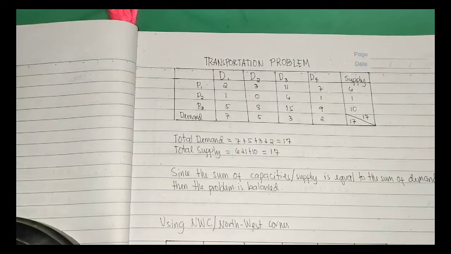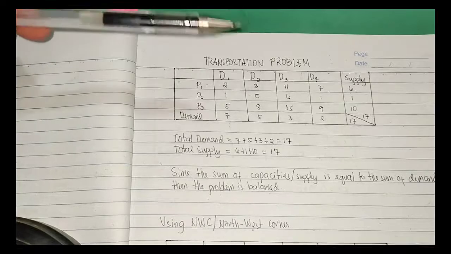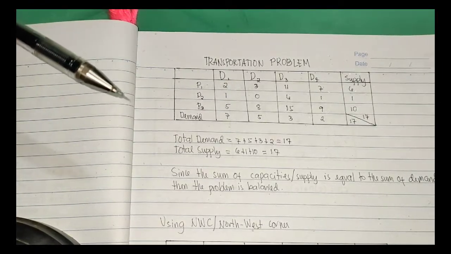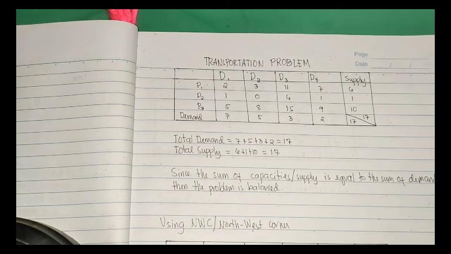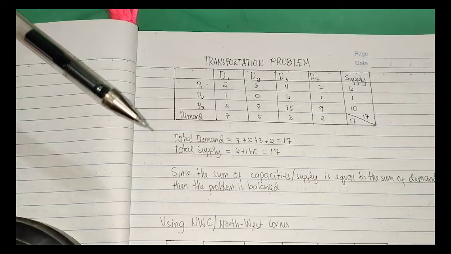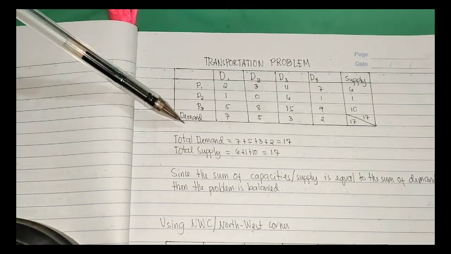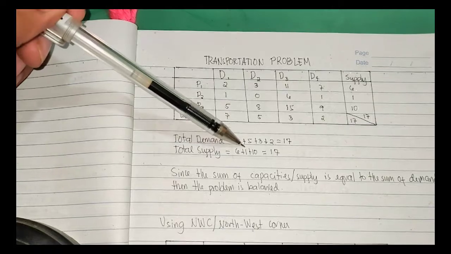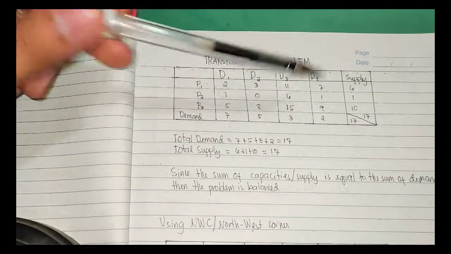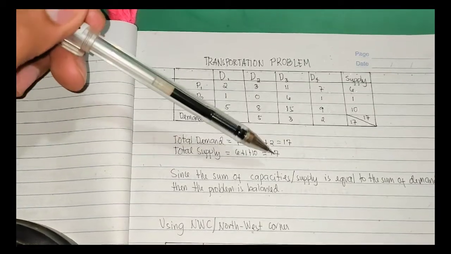Hi guys! So ito yung problem natin, ang ating transportation problem. Ang total demand natin at saka yung total supply should be equal para maging balance yung ating paggamit ng iba't ibang method. So first, tinotal ko muna kung equal ba silang dalawa. Ang demand natin is 7 plus 5 plus 3 plus 2 is equal to 17. At ang supply naman natin, 6 plus 1 plus 10 is equal to 17.